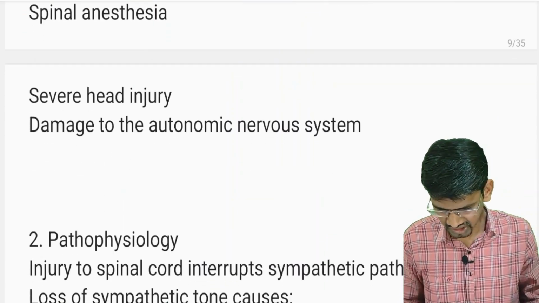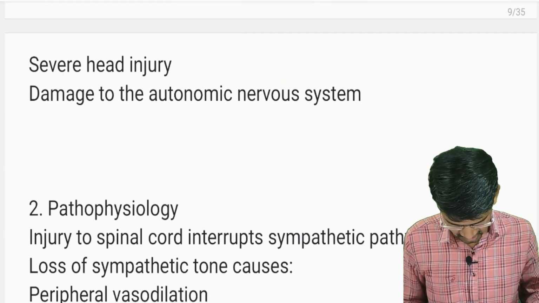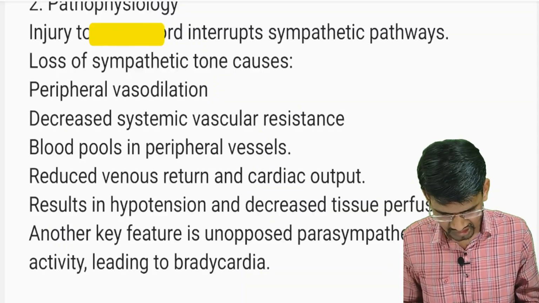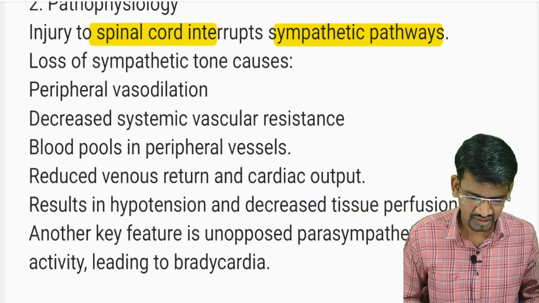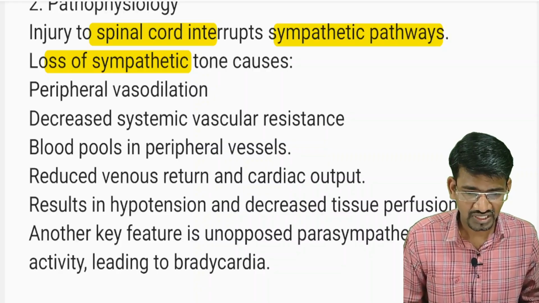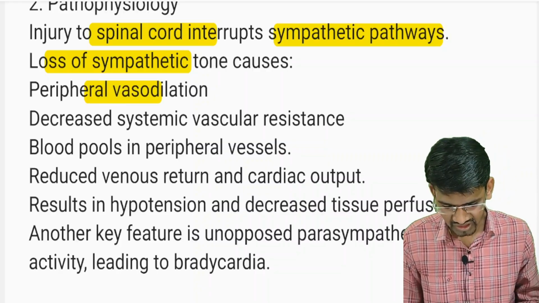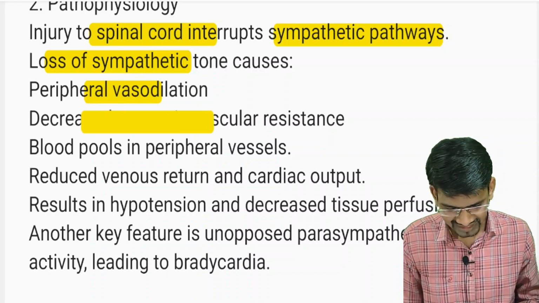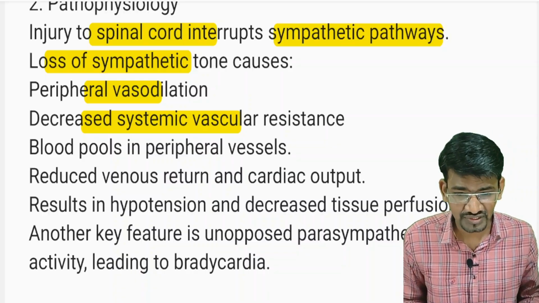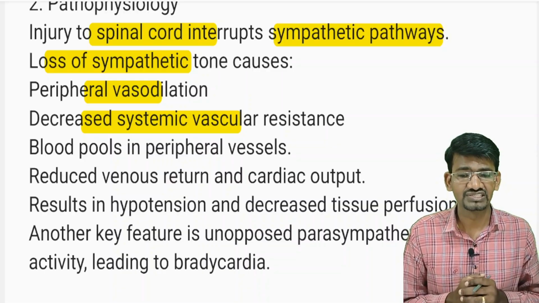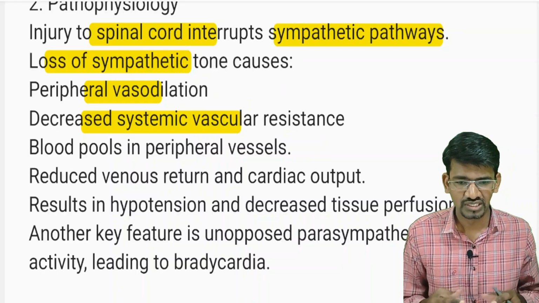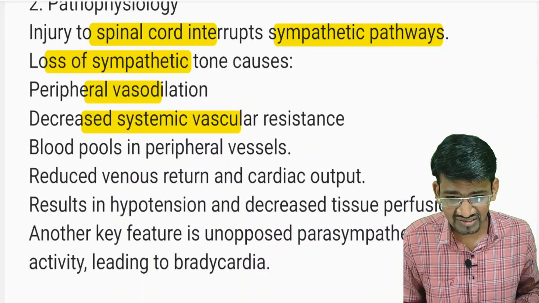Okay. So here, what will happen actually? As I explained, there is an injury to the spinal cord that interrupts the sympathetic pathways, which means there is a loss of the sympathetic system, leading to vasodilation. Because of the vasodilation, there is a decreased systemic vascular resistance, because the blood gets distributed in the peripheries and pools in the peripheral vessels. That is why it is called a distributive type of shock. Okay. And there is a reduced venous return.